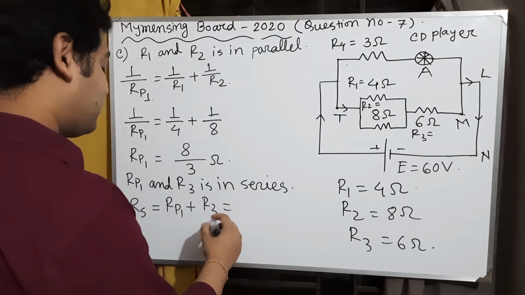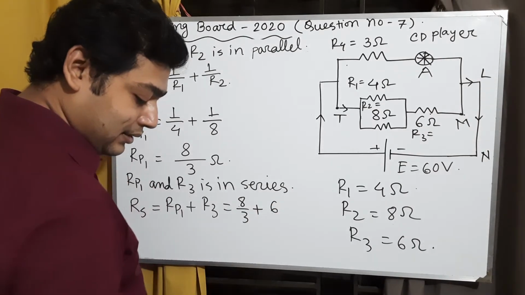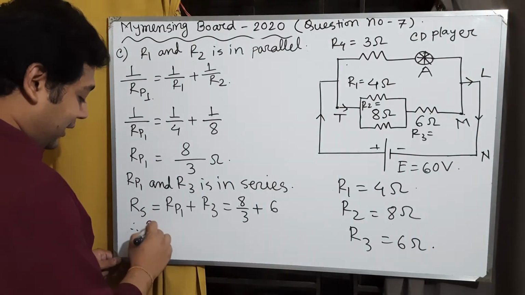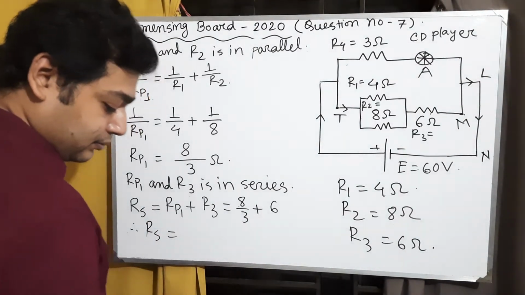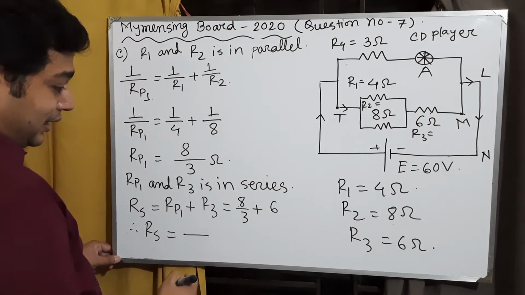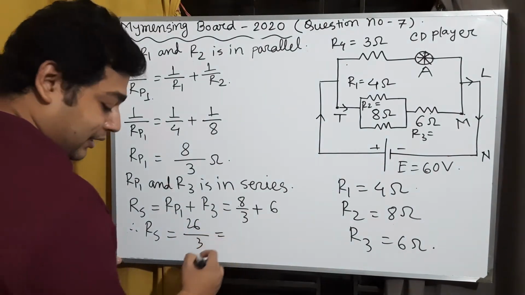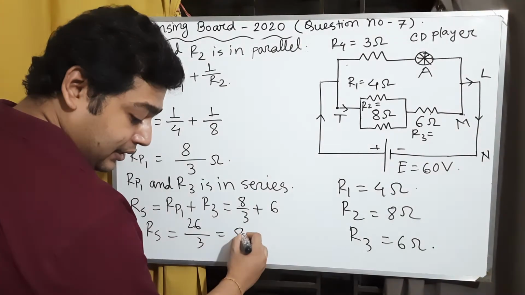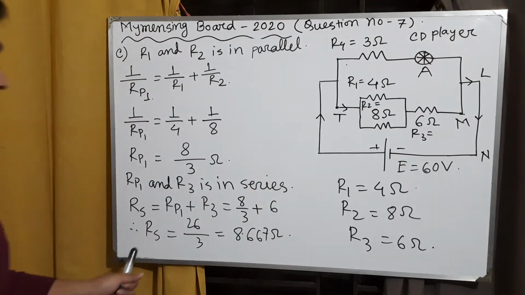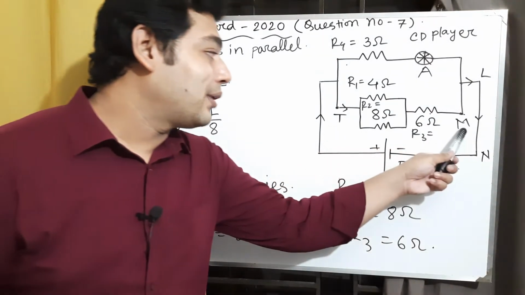Putting in the values, we get 8 by 3 plus 6. Calculating, 6 times 3 is 18, 18 plus 8 is 26 by 3, and calculating this, we get 8.667 ohm. So this is our final equivalent resistance for the part T and M.